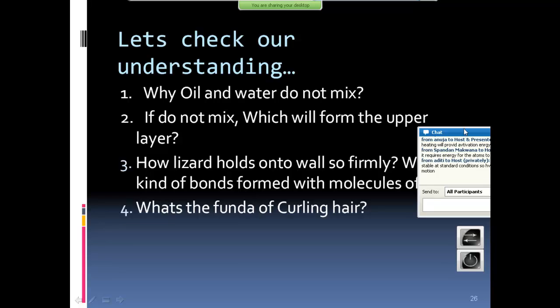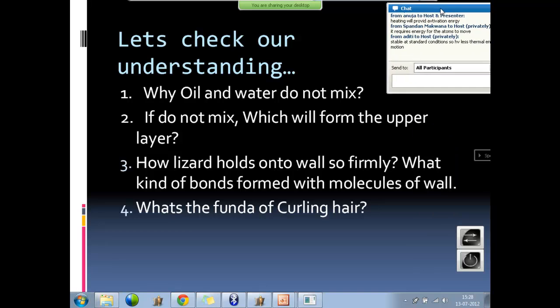Now, only a couple of slides are remaining. Why do oil and water not mix? Hydrophobic interaction between oil and water. If they do not mix, which will form the upper layer? Oil. Why oil? Density is less. Oil density is less. So this was just what I told you: a lizard holds on to walls so firmly using van der Waals bonds. What kind of bonds? Van der Waals bonds.